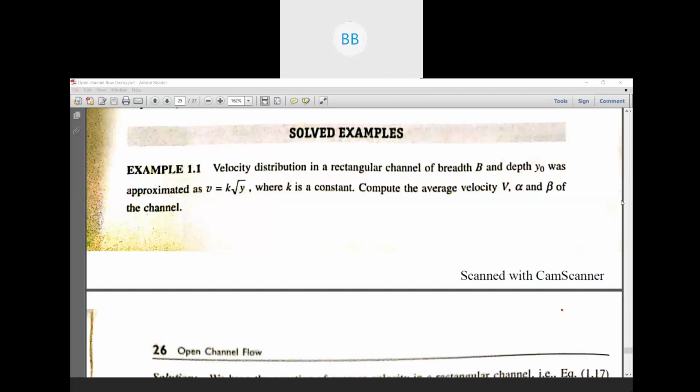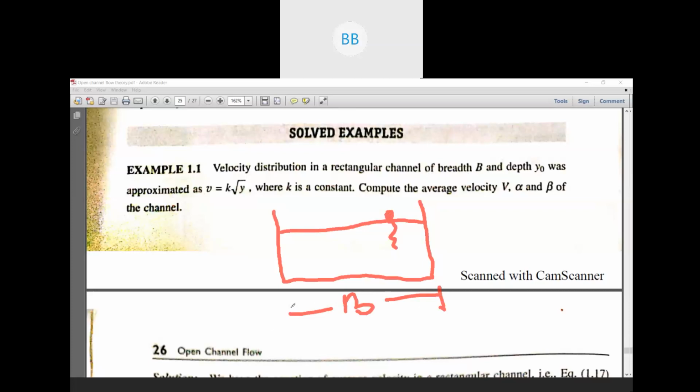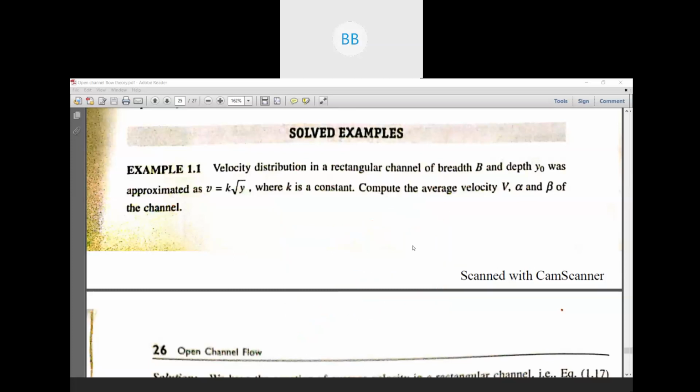So what is given? First, you see what is given in the question. Velocity distribution in a rectangular channel. First, they have said that the channel section is rectangular. Then the rectangular channel has width B, and depth y naught.